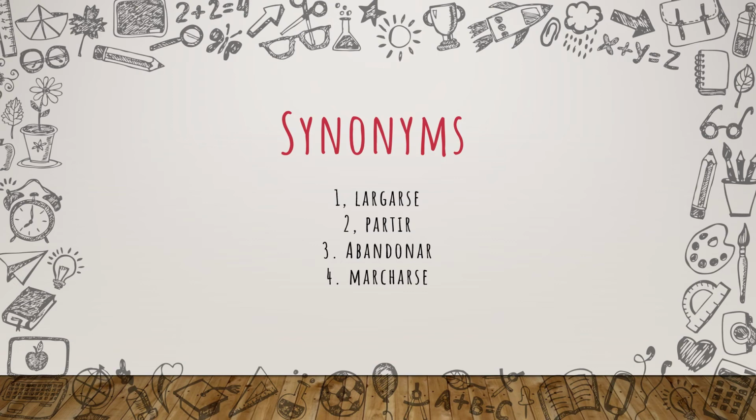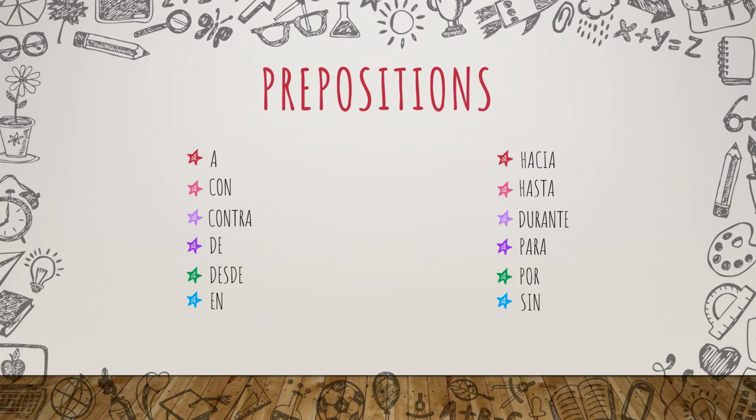So I don't suggest you use these four verbs unless you are in those specific situations. Normally, it's better to say irse. That would be the most accurate verb in most scenarios. So now I have here the prepositions. These are the prepositions that you can use with ir and irse. Please, before we start, take into account the prepositions cannot be translated one by one into English because it's not going to work at all.